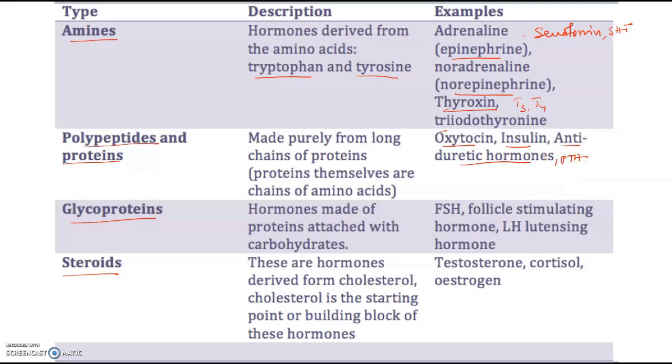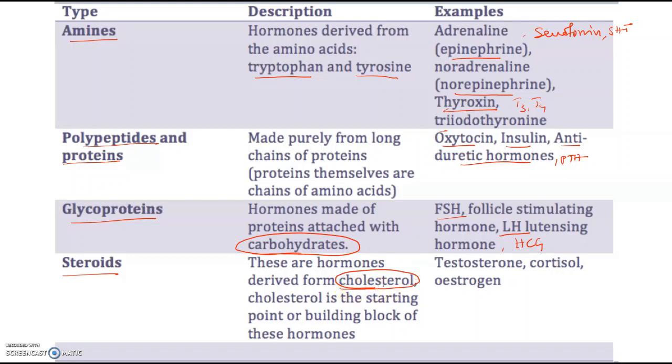All these come under polypeptides and proteins. Glycoproteins, these hormones are proteins, but they also have a carbohydrate moiety. Examples are follicle stimulating hormone, luteinizing hormone, human chorionic gonadotropin. All these are glycoproteins. Steroids, these hormones are derived from cholesterol.